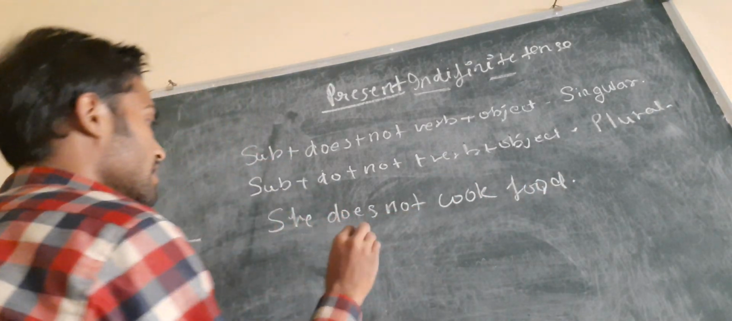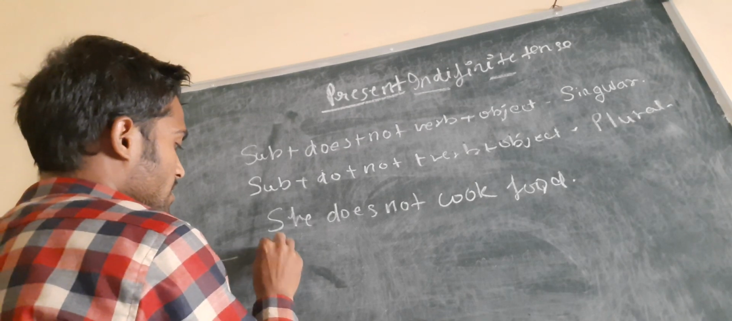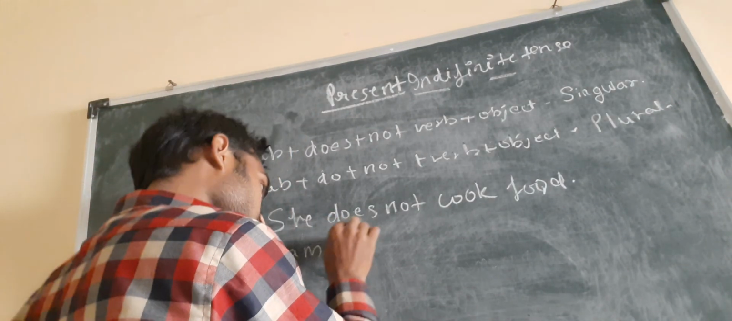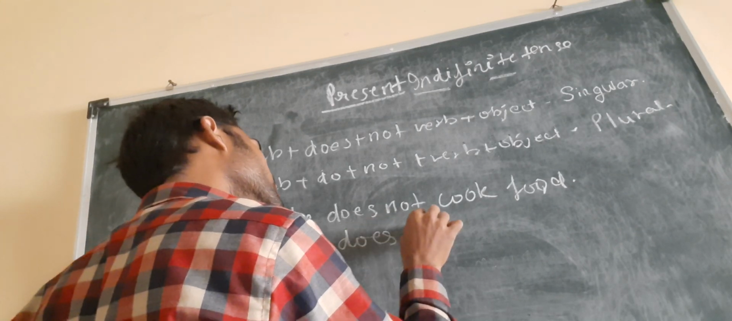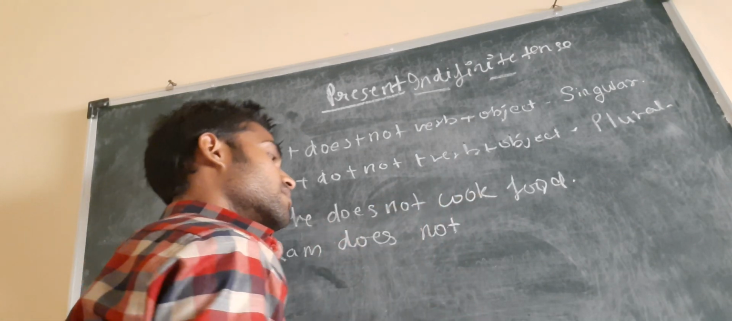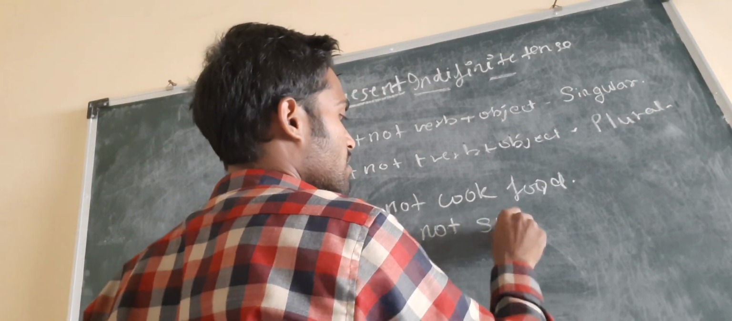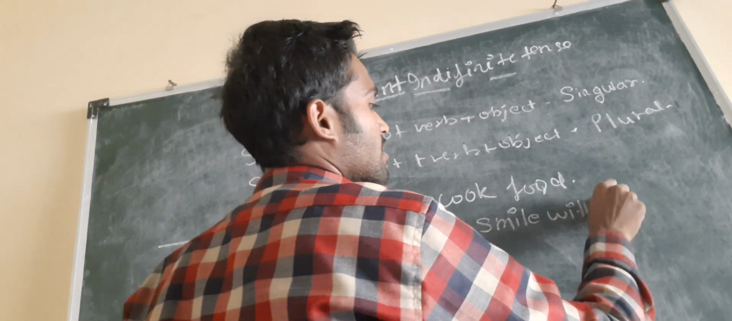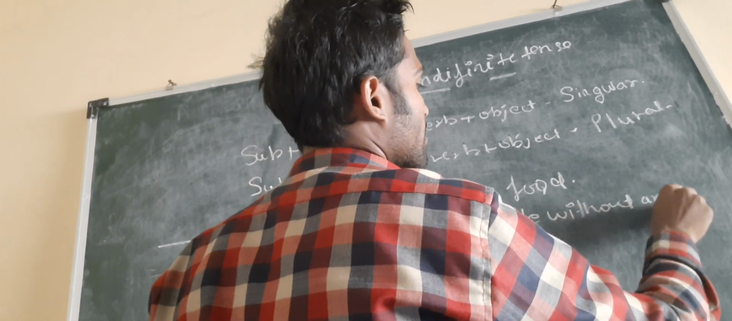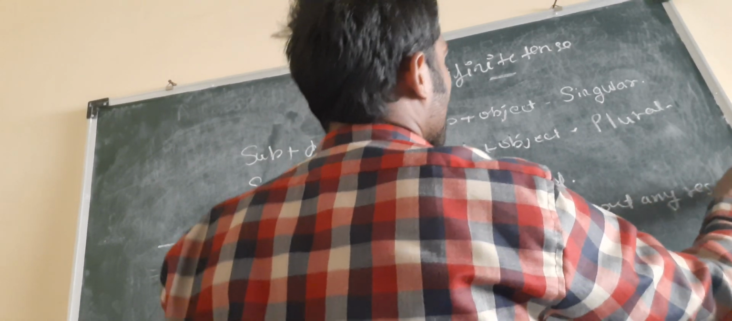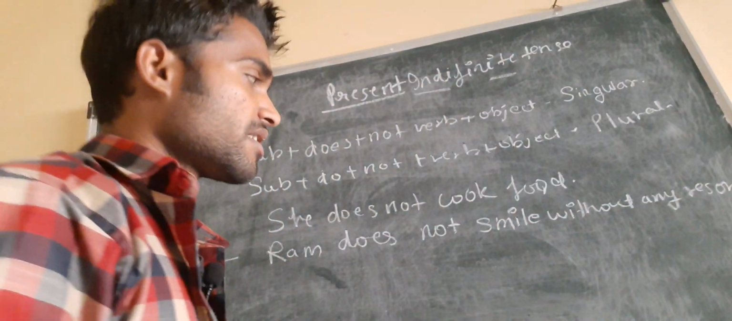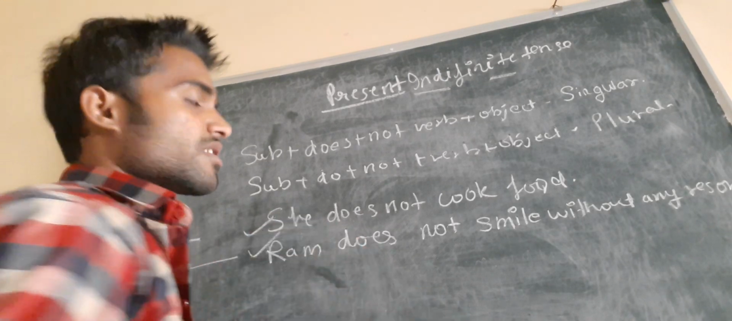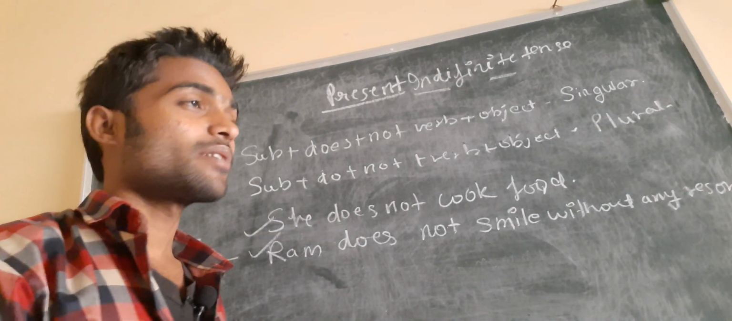Okay, another example, Ram does not smile without any reason. Okay, yeah, this can be an example. Okay, and these are for the singular. Okay, and now I will talk about how to do it with the plural.